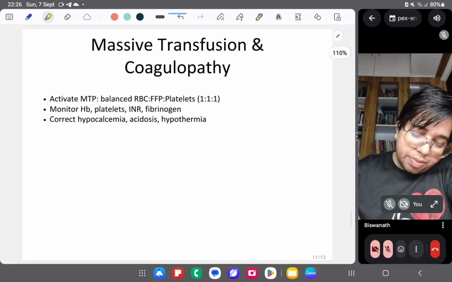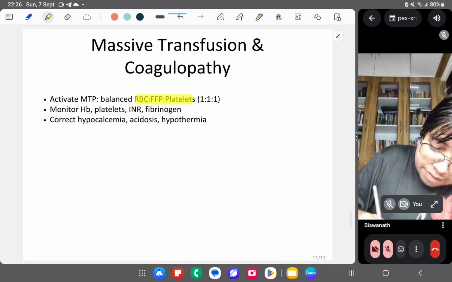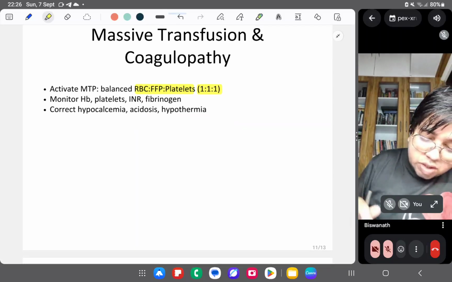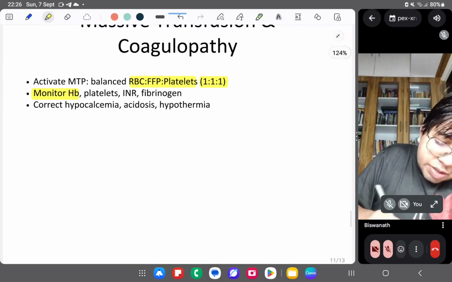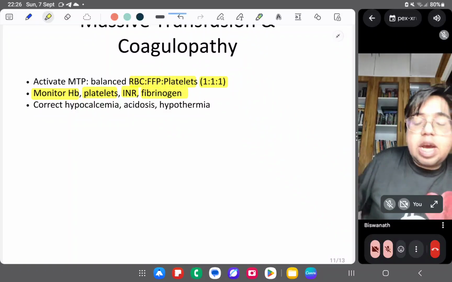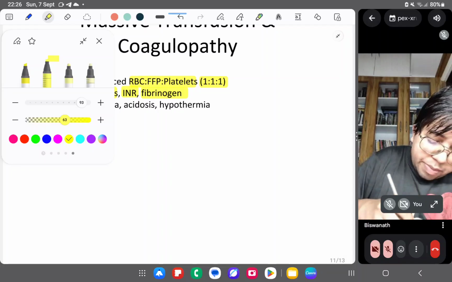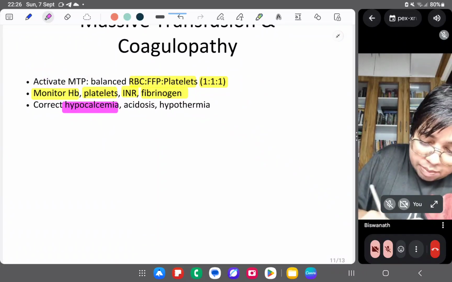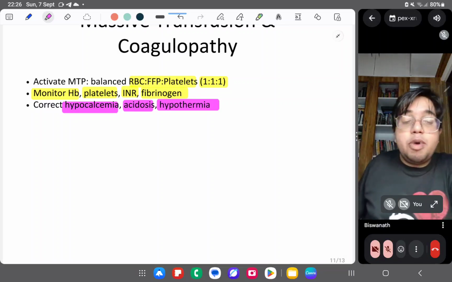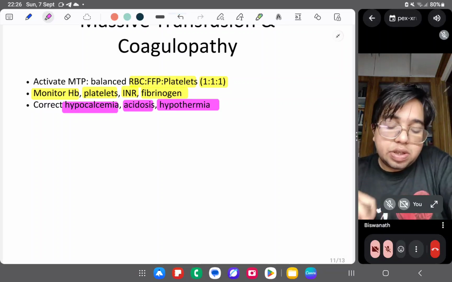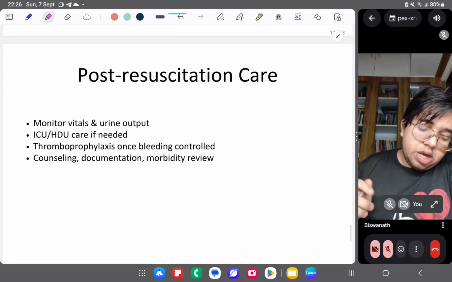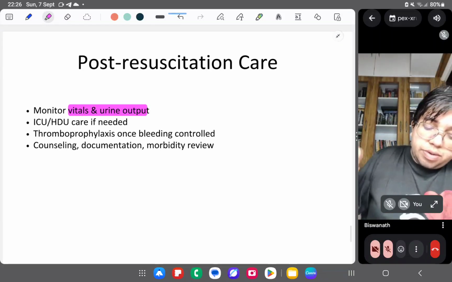Massive transfusion coagulopathy: you have to balance RBC, FFP, plasma, platelets 1:1:1. You can give it. Monitor Hb, platelets, INR, fibrinogen. According to the coagulopathy, it has to be corrected. Correct all the complications of bleeding like hypocalcemia, acidosis, hypothermia. Have to control all these conditions. Okay, that is important. Monitor vitals and urine output.